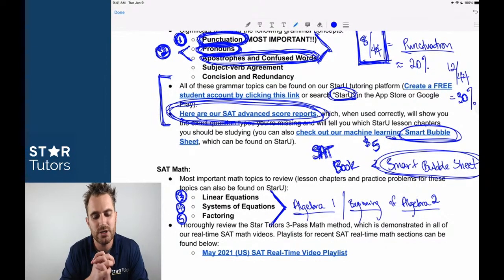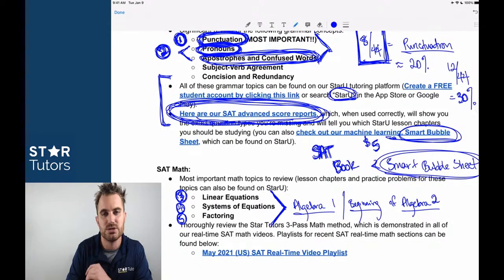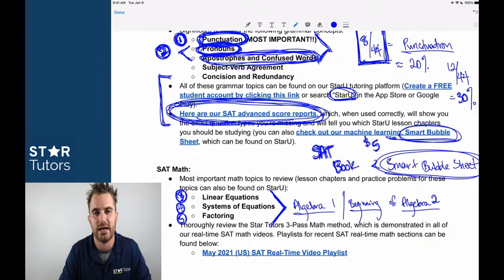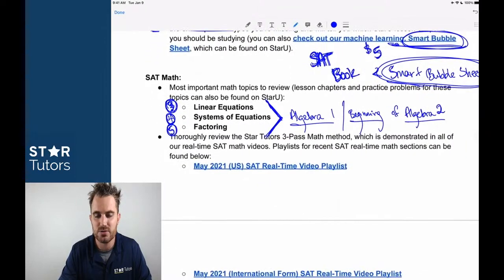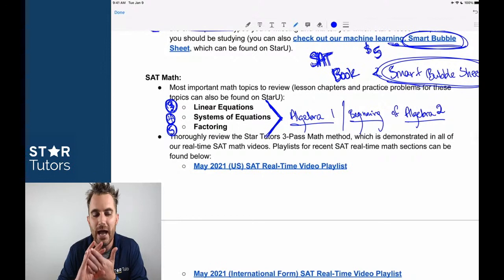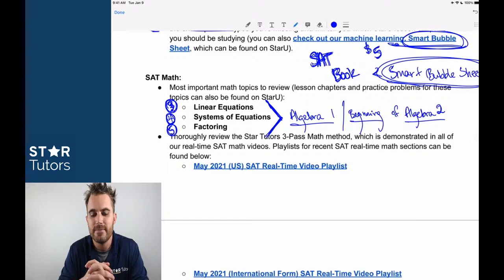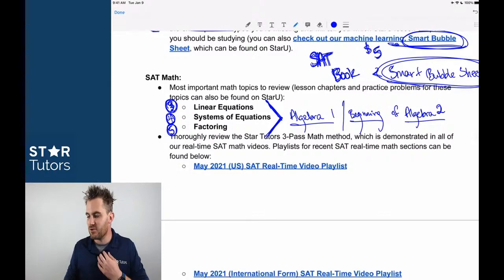If you look at your practice sections and plug in your answers to these advanced score reports, and again, when this is posted in the video description for those watching after the live stream, you just have to open this document up and click on the link that says advanced score reports, and it will tell you where to go. If you realize you're missing one of these 5 topics, you have to review those first and foremost the week before the test because they are so easy, so straightforward. If you're missing other questions, it's not nearly as significant as missing these 5, because these 5 never change.